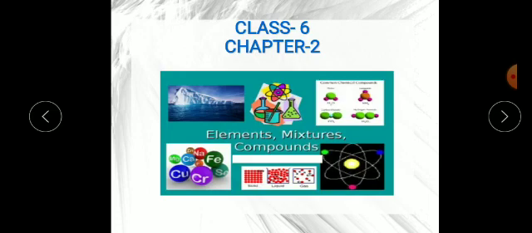In class 5 also I explained the matter chapter, that there are three states of matter: solid, liquid and gas. Likewise, elements and compounds are considered to be pure substances and mixtures are impure substances.